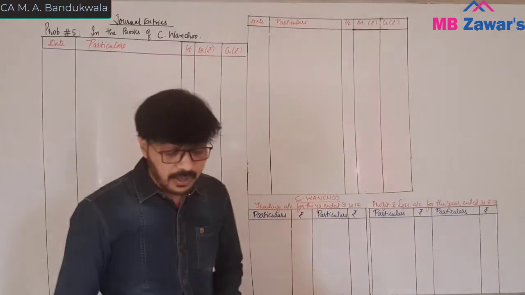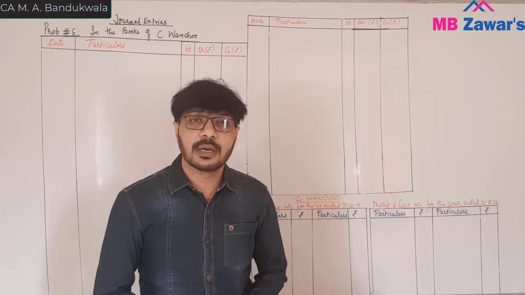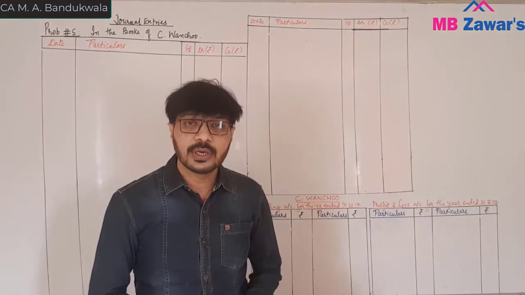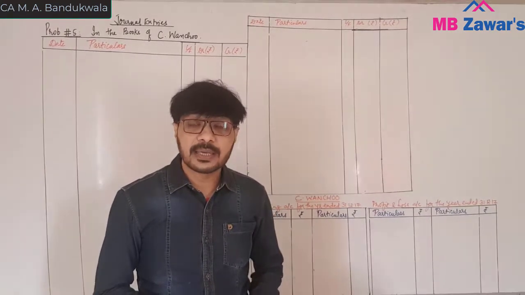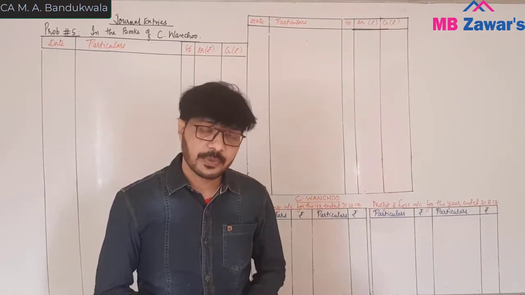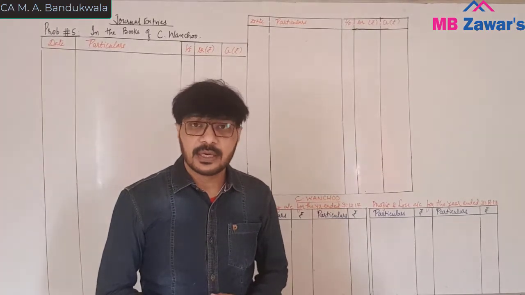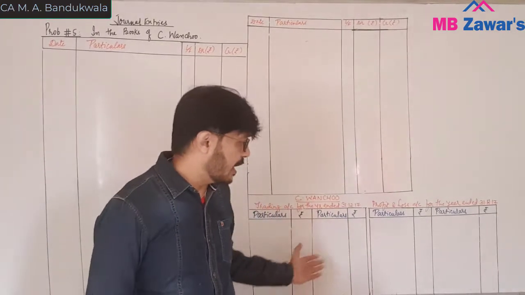Now, first of all, additional information they have given closing stock. Closing stock will come under trading account. So here they have asked us to pass the closing entry. So we'll simply prepare a trading P&L account first. No need to prepare the balance sheet. And we'll pass the general entry with the help of this trading and P&L account.